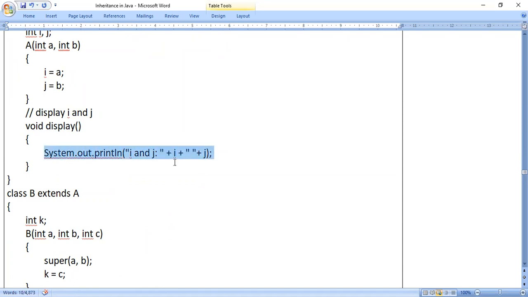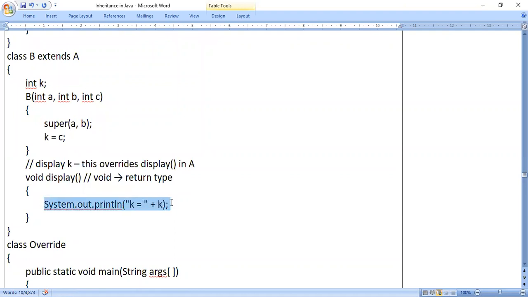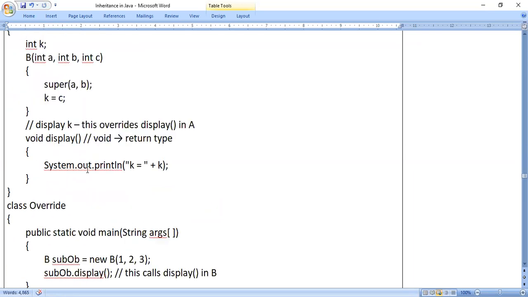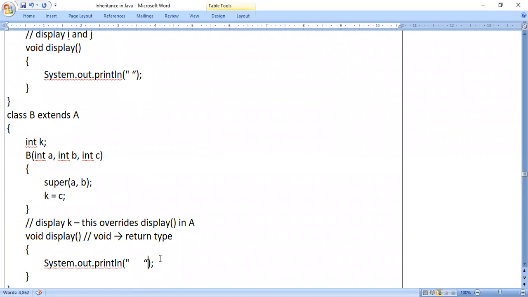See here, in println, I am displaying i and j. Here I am displaying k. If this much is changed, it is also acceptable. Suppose you write a println statement here with one blank space, and in the display method you give 4 or 5 blank spaces, this is also called a change. In that way, they are considering method overriding. Not only displaying i, j and k, this is also considered a change. That means even a change in a single character, we can say there is a change in the code. So this concept is called method overriding.